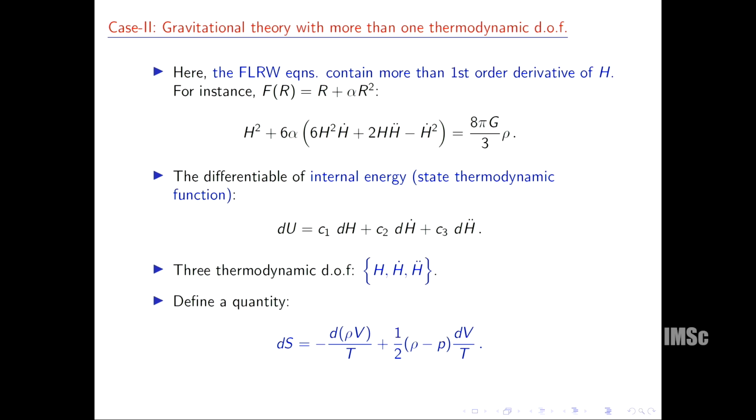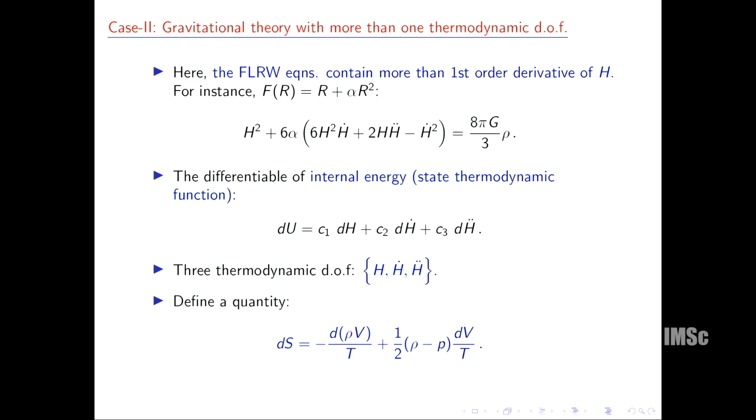First of all, I am taking just one simple example, R plus alpha R squared, the Starobinsky gravity. Here the gravitational field equation contains up to third order derivative of the Hubble parameter. So if we write the differential equation, the thermodynamic degrees of freedom are not 1 but H, H dot and H double dot, because the equation itself is up to third order, that's why there are 3 thermodynamic degrees of freedom.